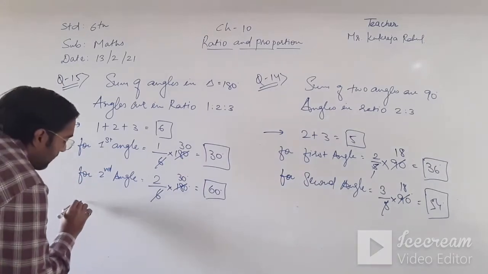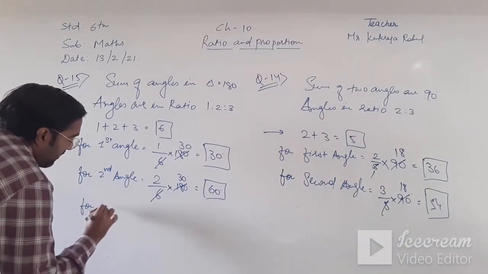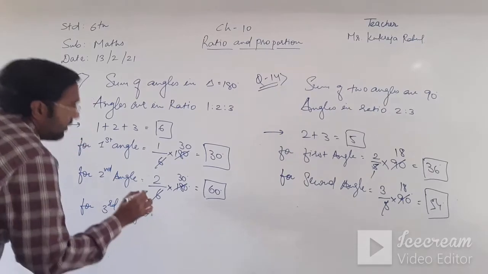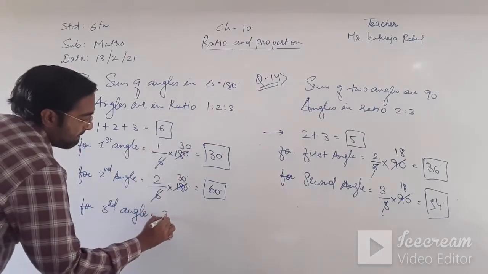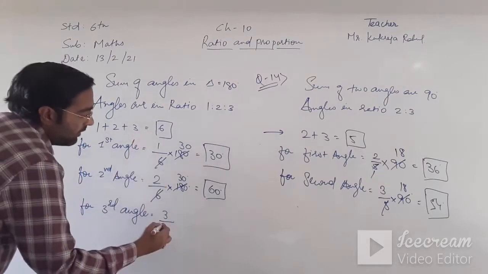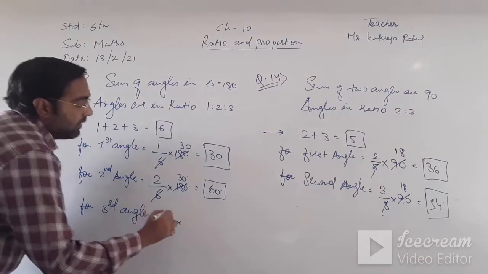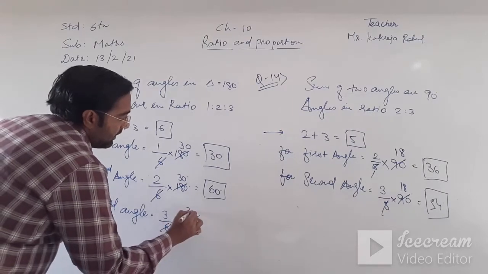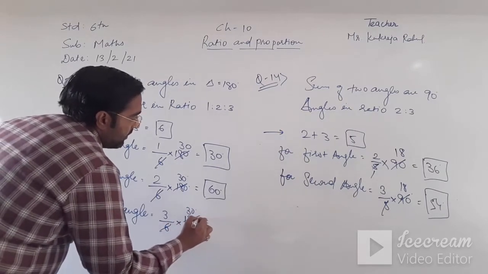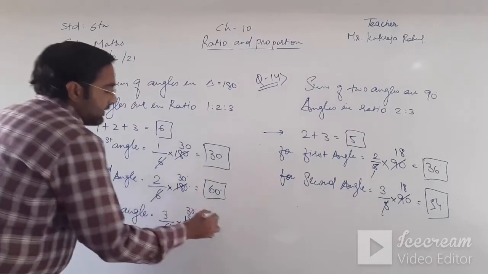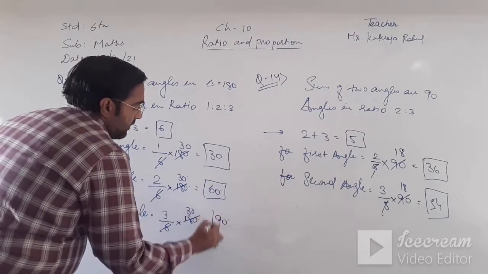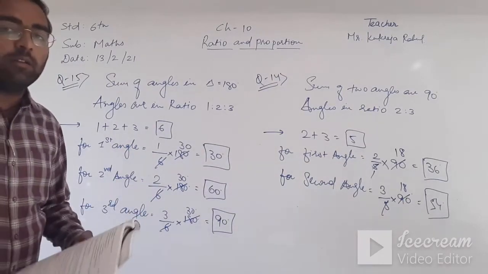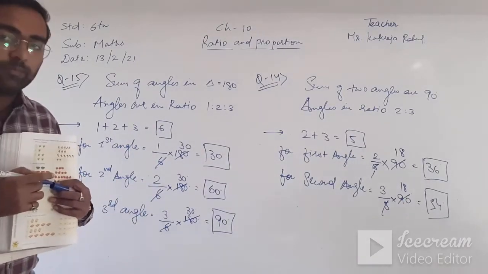For the third angle, my ratio is 3 upon the total ratio 6, into 180. So again 6 thirties are 180, therefore 3 thirties are 90 degrees. Okay, so this is your final answer: 30, 60 and 90. Clear?